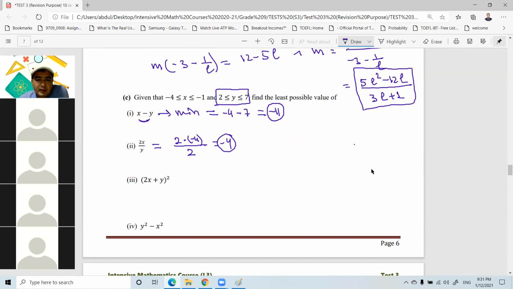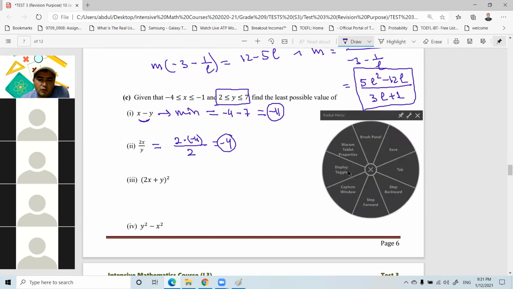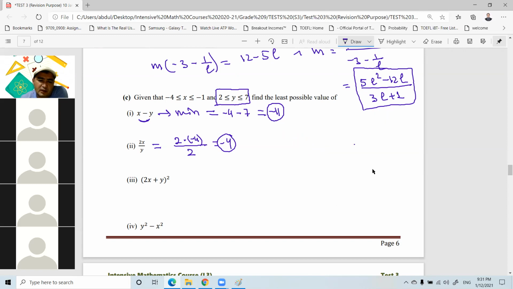All the values of x here are negative. All the values of y are positive. Whatever you substitute here, x over y will be negative, right? For a negative number to be the smallest, when you ignore the sign of it, it must be the maximum. So that's why here we have 2 times x, that is -4 over 2.